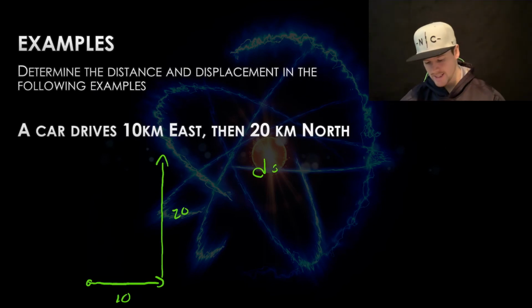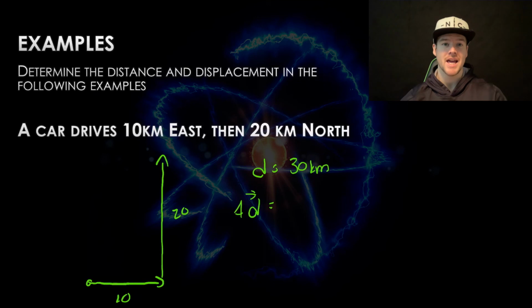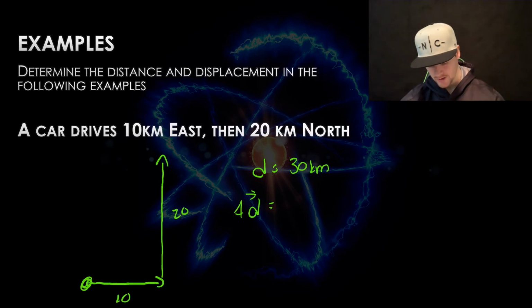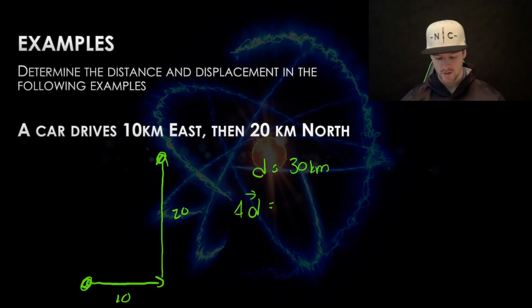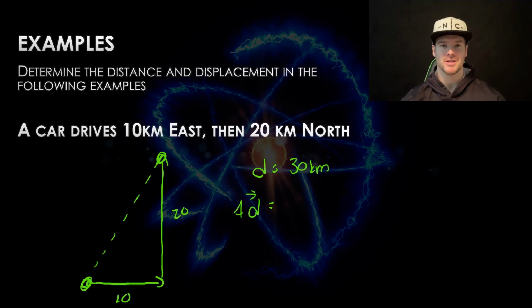Okay, distance still pretty easy to find. They went 10 and then they went 20. Their distance was 30. This is in kilometers. Their displacement is a little bit trickier in this case because we're going to say, well, where are they at the end compared to where they started? They start here and they finish here. We want a straight line between those 2 points where they ended up. So I'm going to draw a straight line like this, and that represents their displacement. Although, how do I figure out that number?